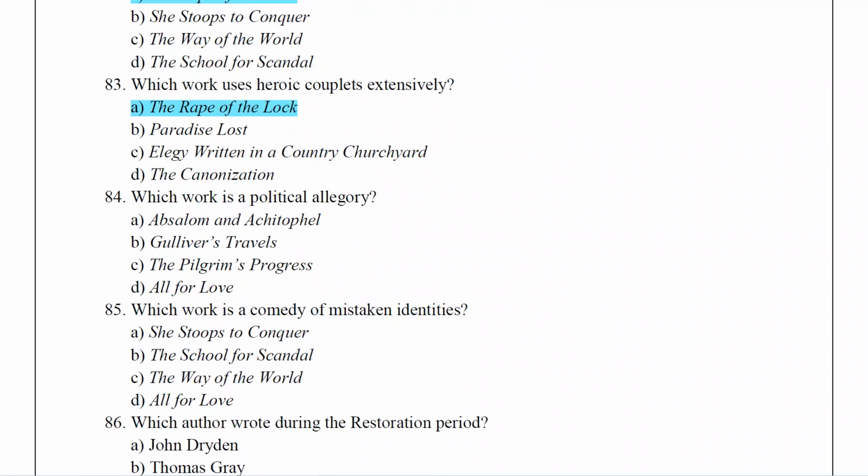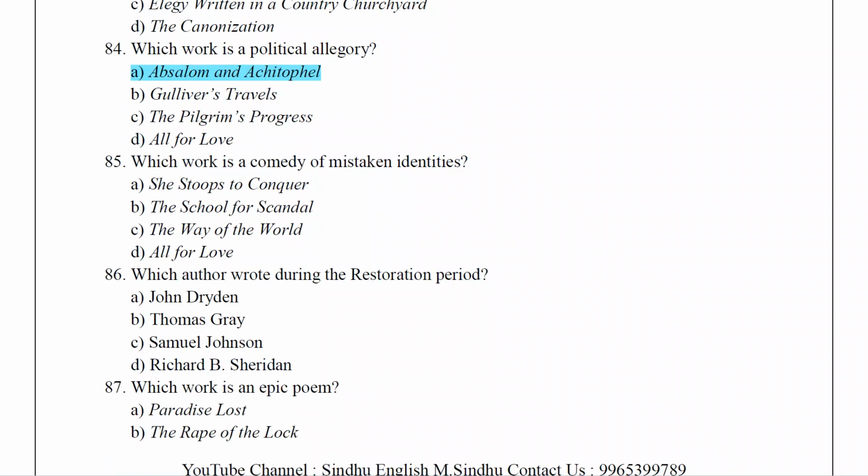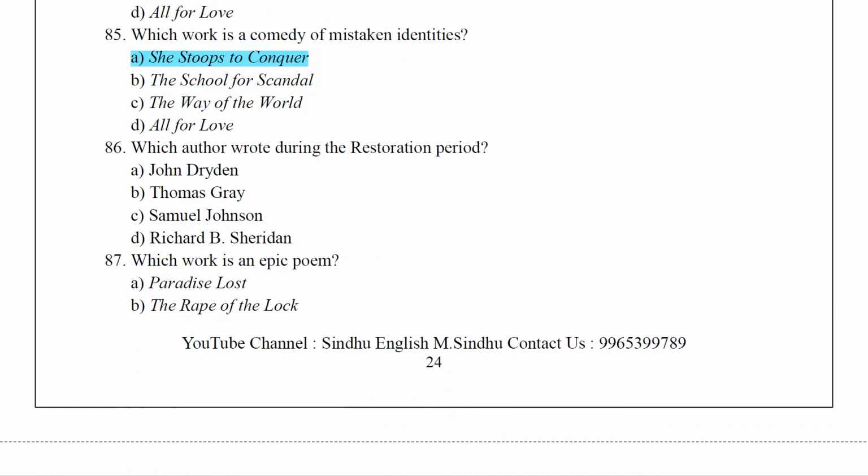Which work is a political allegory? That is Absalom and Achitophel. Which work is a comedy of mistaken identities? She Stoops to Conquer. Which author wrote during the Restoration period? The answer is John Dryden.